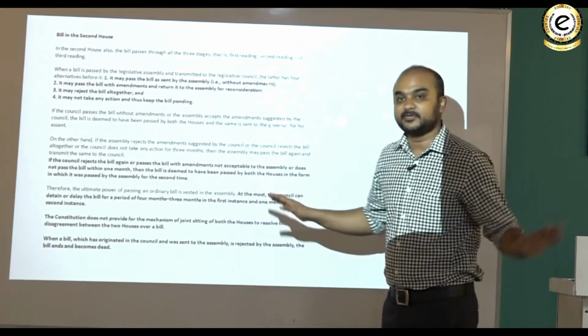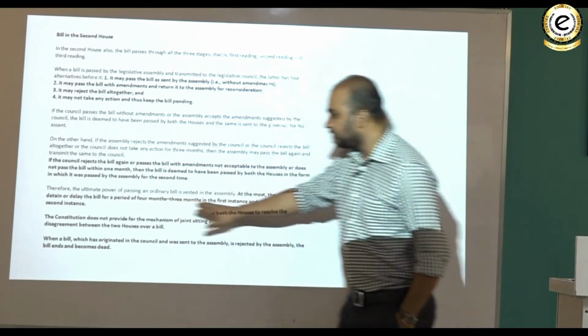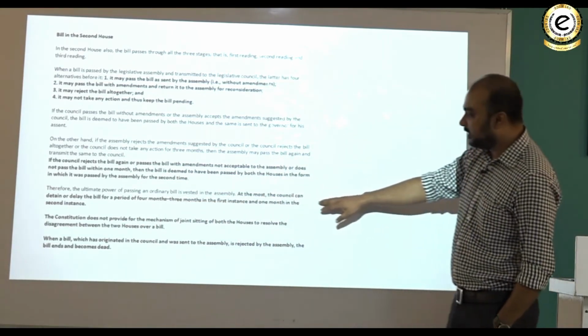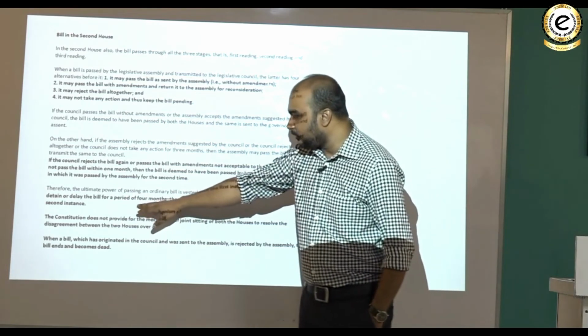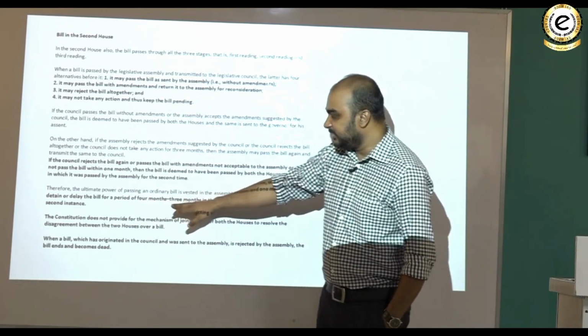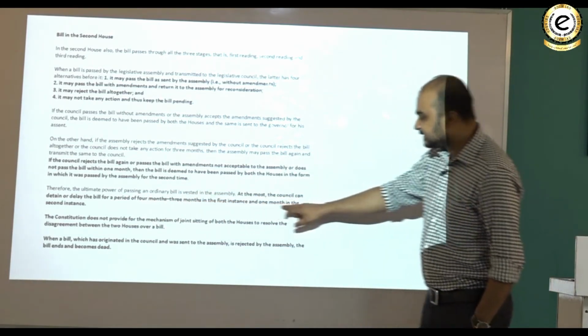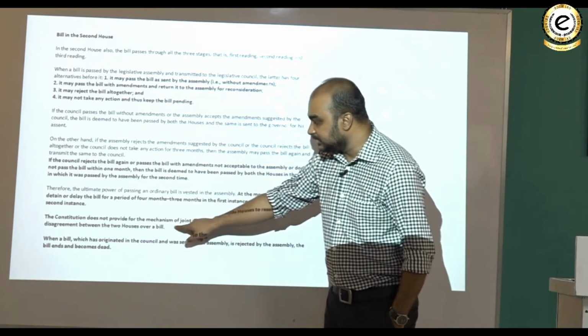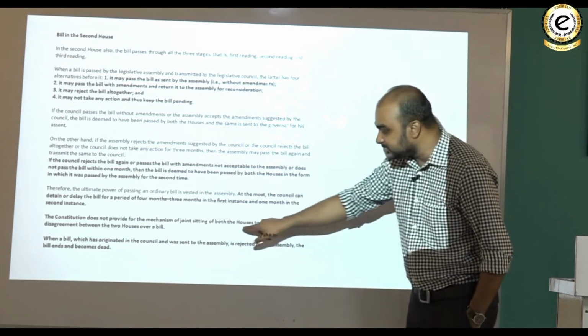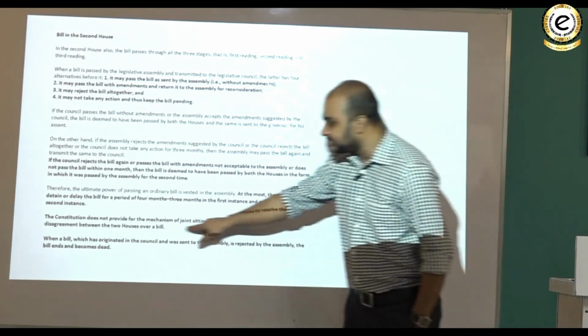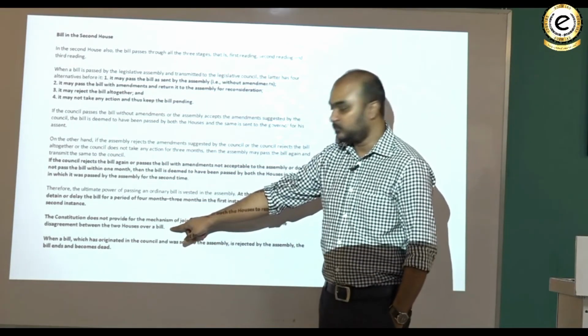There is no scope of joint sitting. Therefore, the ultimate power of passing an ordinary bill is vested in the assembly. At most, the council can delay or detain the bill for a period of 4 months, 3 months in the first instance and 1 month in the second instance. The constitution does not provide for the mechanism of joint sitting of both the houses to resolve the disagreement between the two houses over a bill.